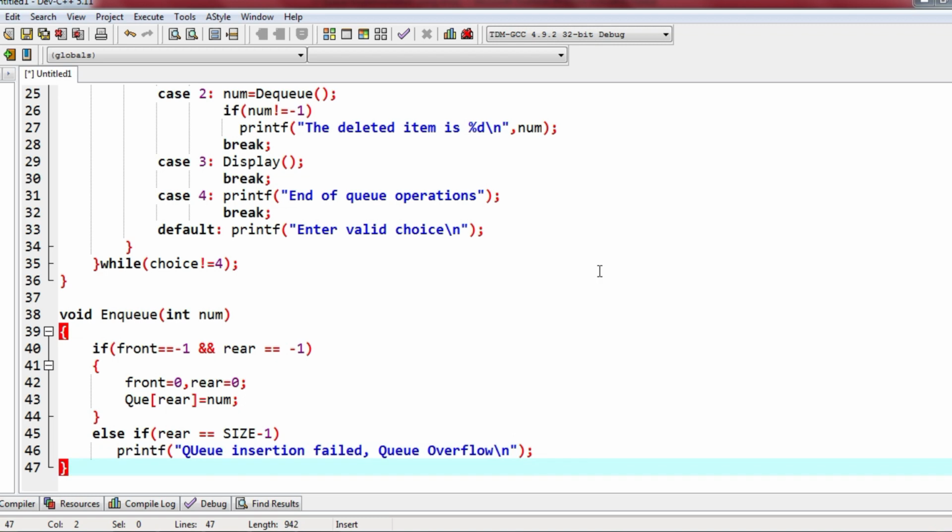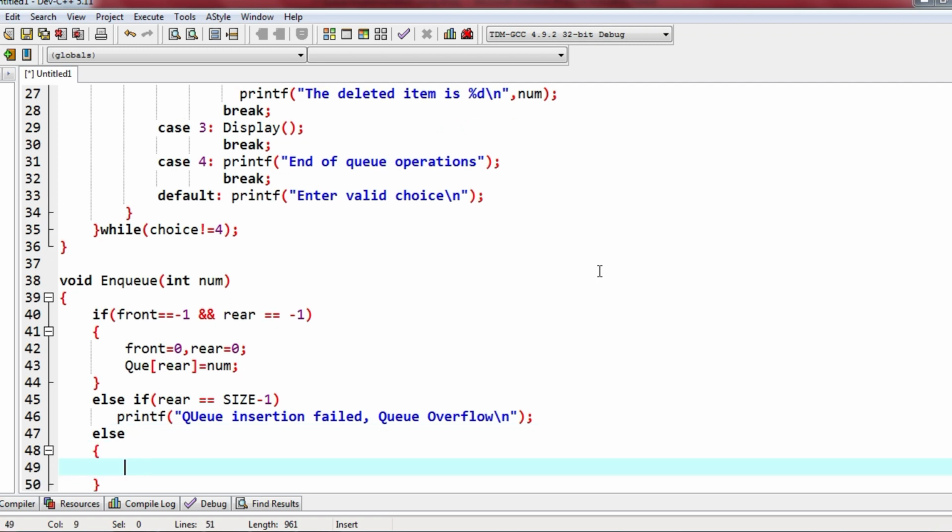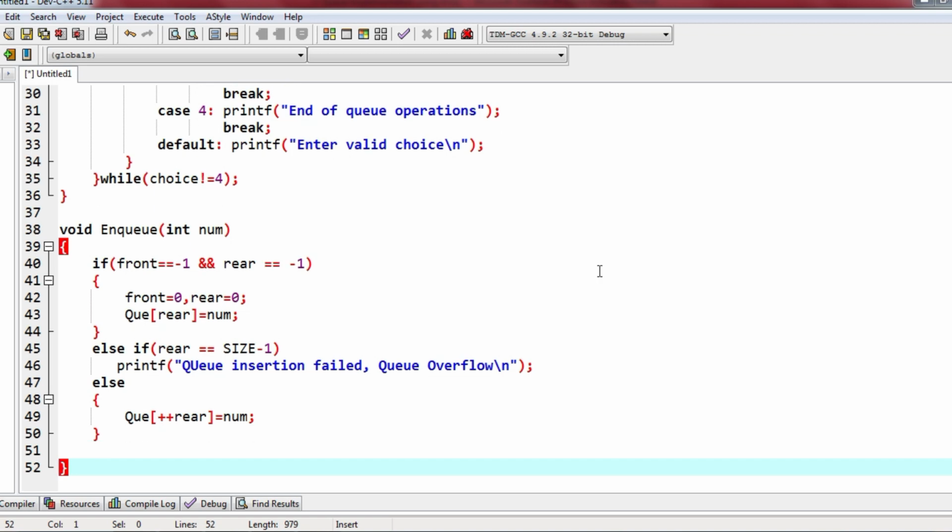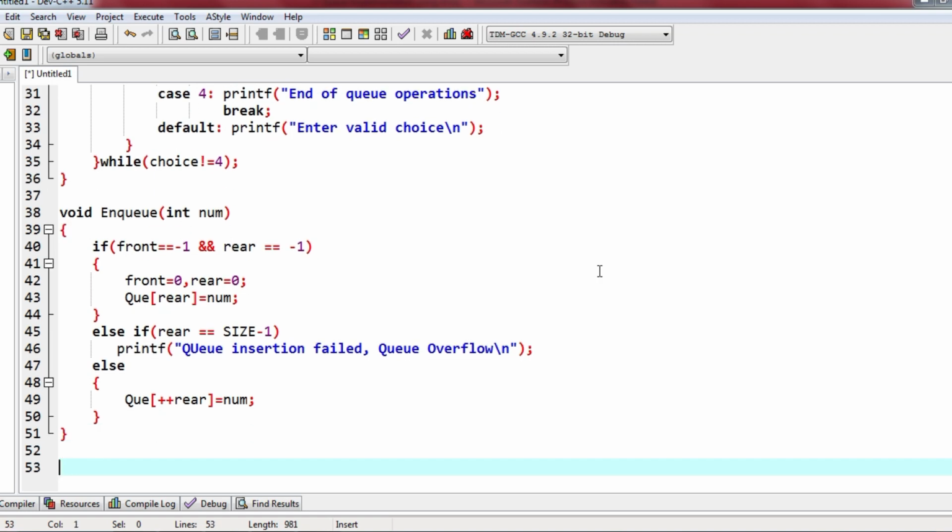Anything left out? If both are -1, it means it is okay. Else, means it is not 0 and it's not -1, means there is some value in between. In this case we have to insert at the rear position, just increment the rear position and store the num variable there, right? So that is our insert function, that is the enqueue function.